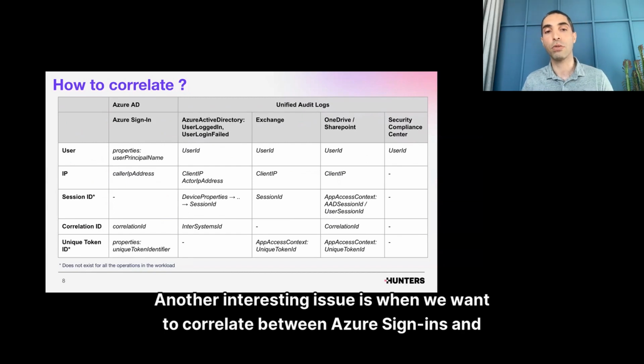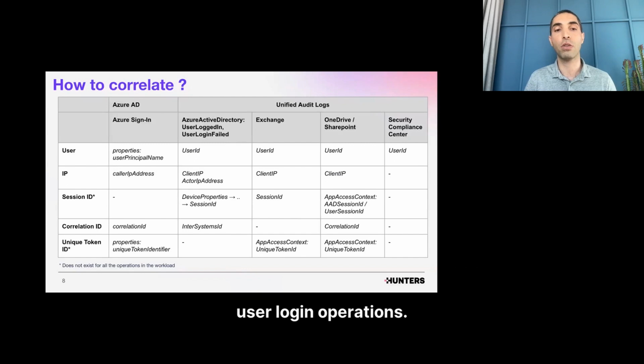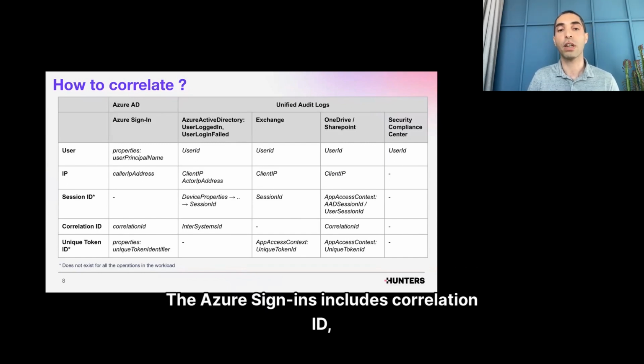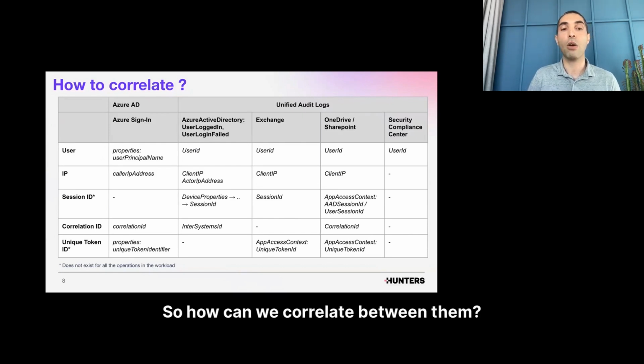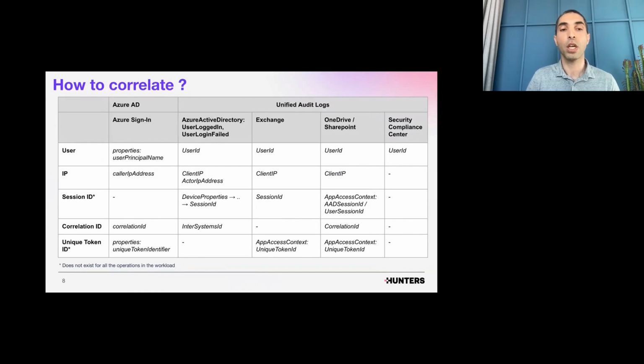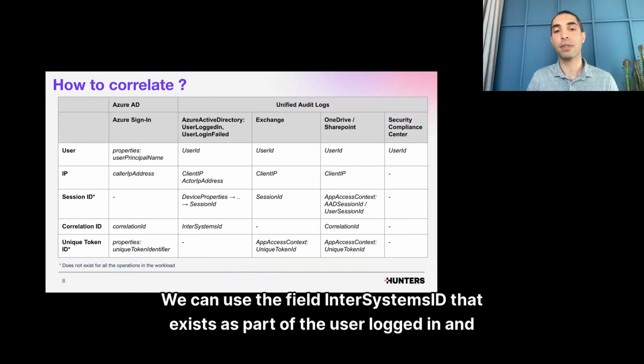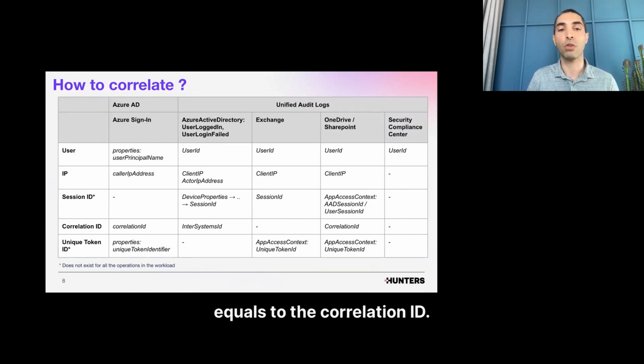Another interesting issue is when we want to correlate between Azure sign-ins and user login operations. The Azure sign-ins include a correlation ID, which is different from the session ID existing in UserLoggedIn. So how can we correlate between them? We can use the field InterSystemsId that exists as part of UserLoggedIn and equals the correlation ID.